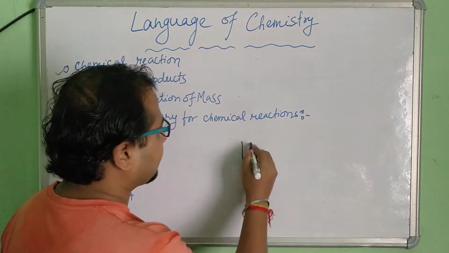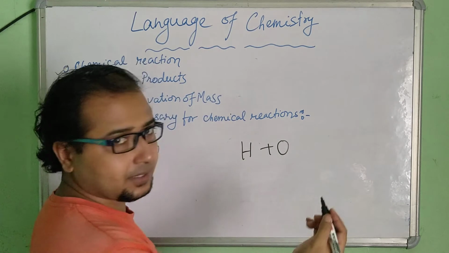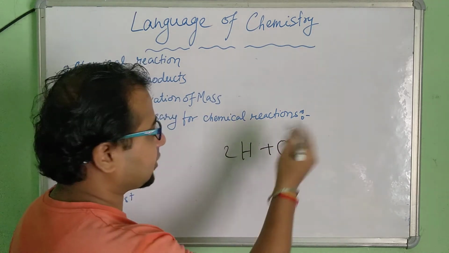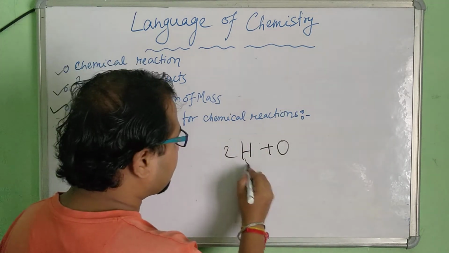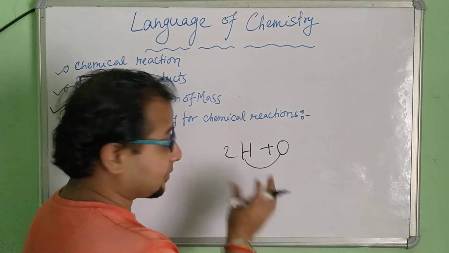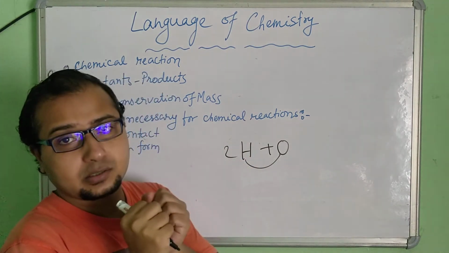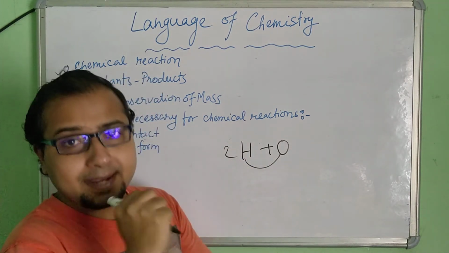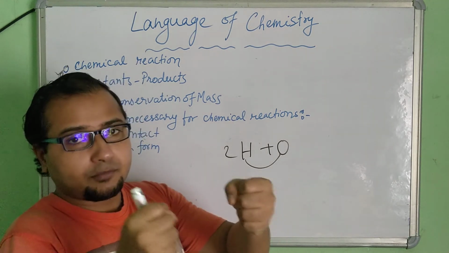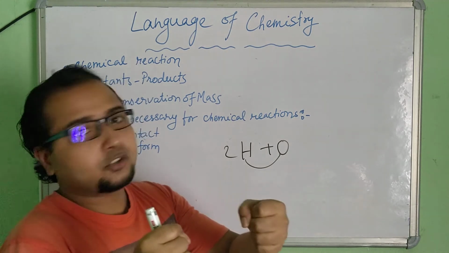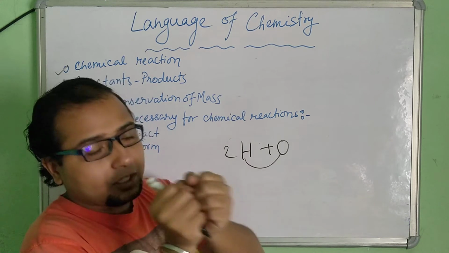For example, hydrogen binds with oxygen, as we have just seen. Both hydrogen and oxygen need to come together, in close contact. Then only the reaction happens. If they are far apart from each other, then the reaction will not be possible. They must come in close contact.